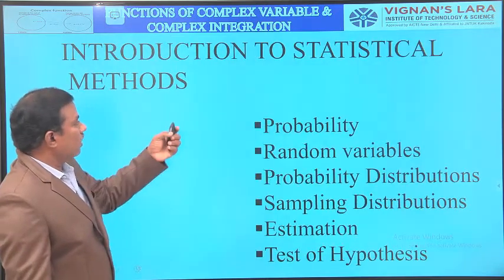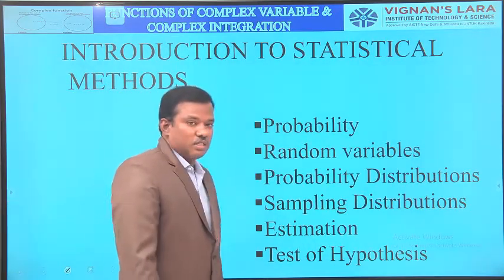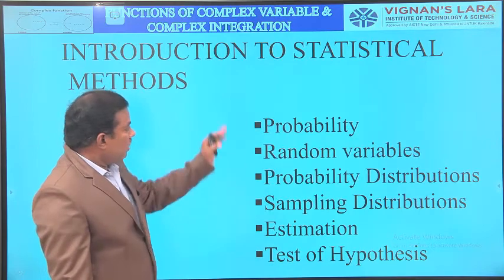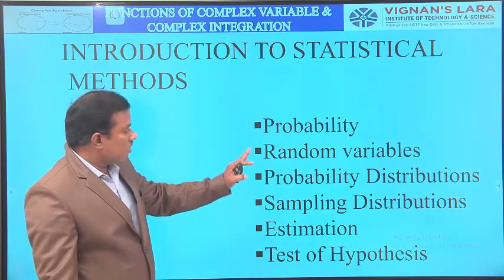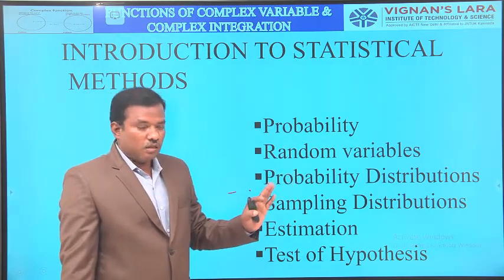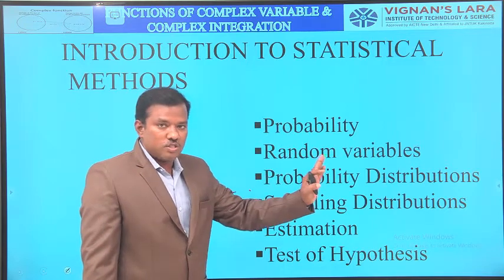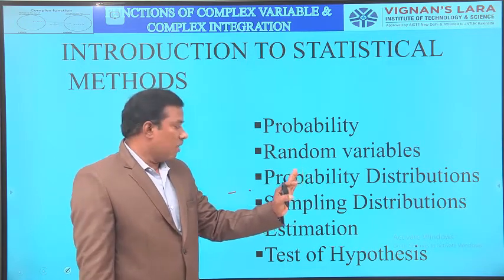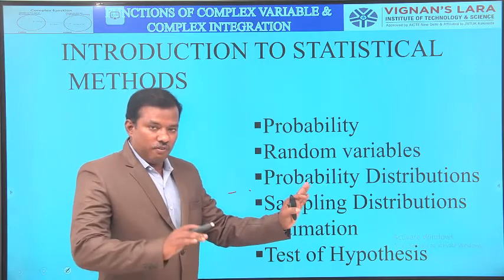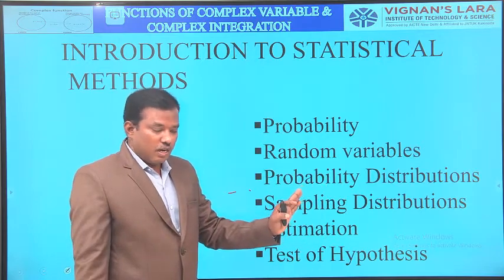Then coming to the introduction to statistical methods. In this course, we introduce probability concepts, random variables, both discrete and continuous, and probability distributions for discrete and continuous random variables.